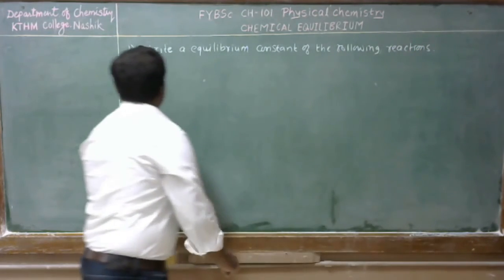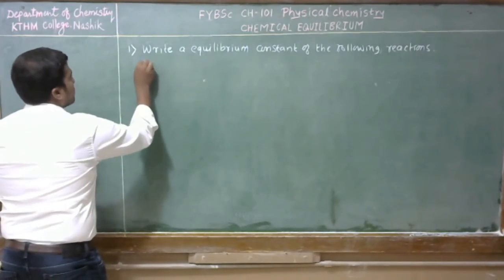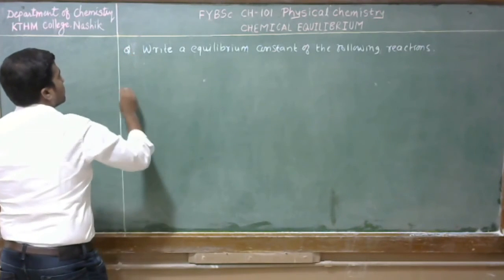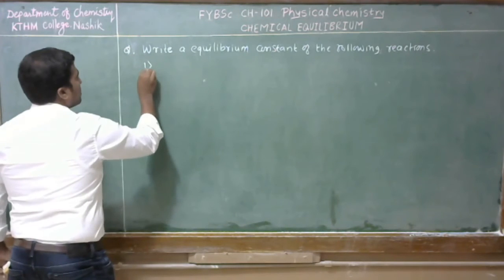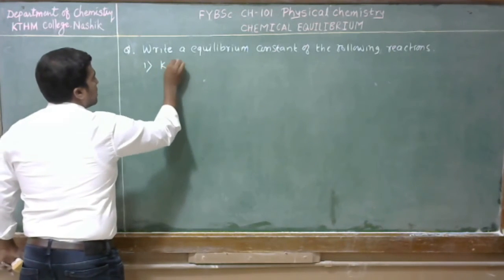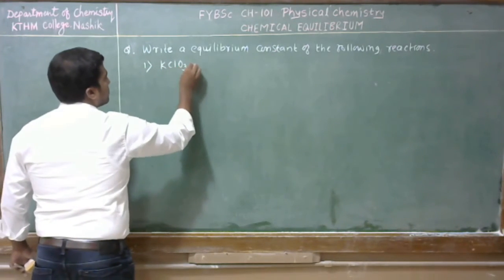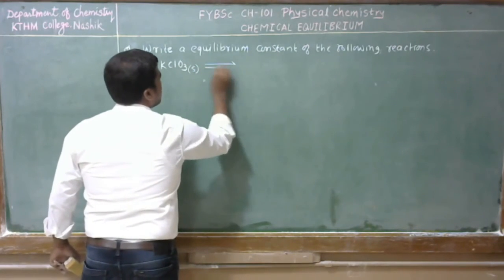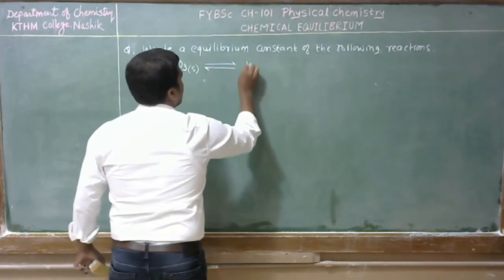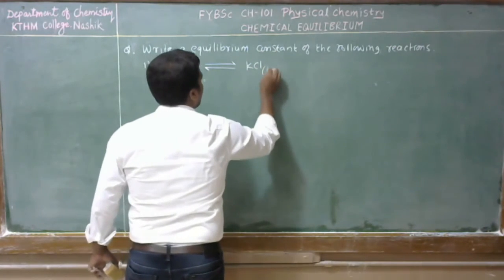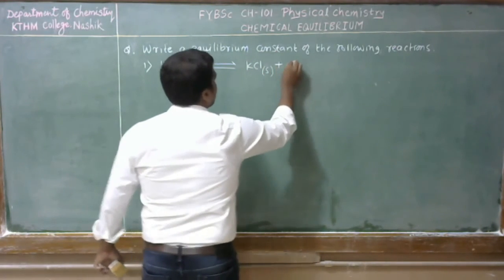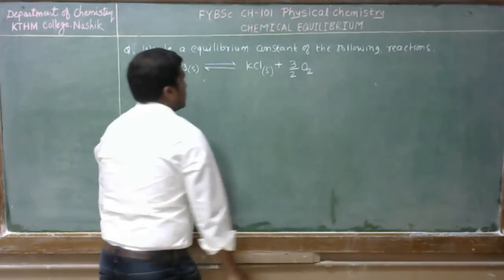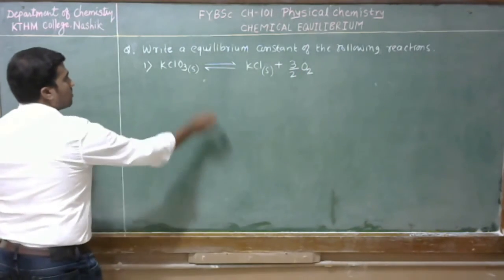The first reaction is KClO3 gives KCl plus 3/2 moles of O2. So this is the first reaction.